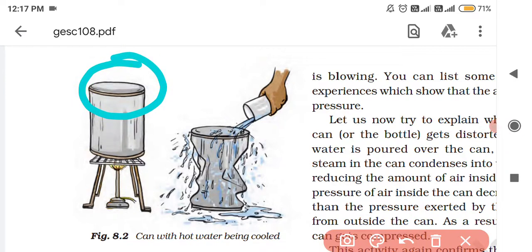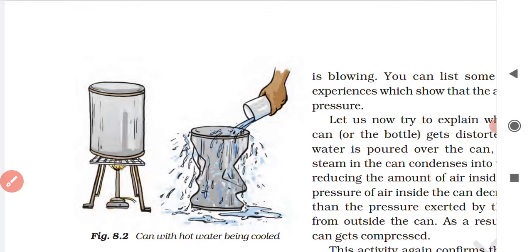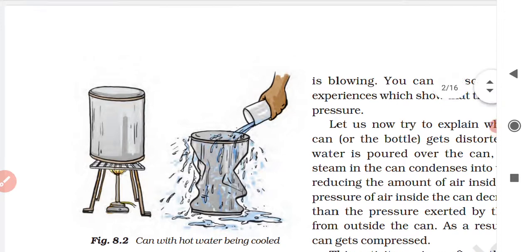After putting the lid tightly, then you have added cold water on this tin can. So when the mouth of the tin can is closed by putting the lid tightly, after that only you have added cold water.